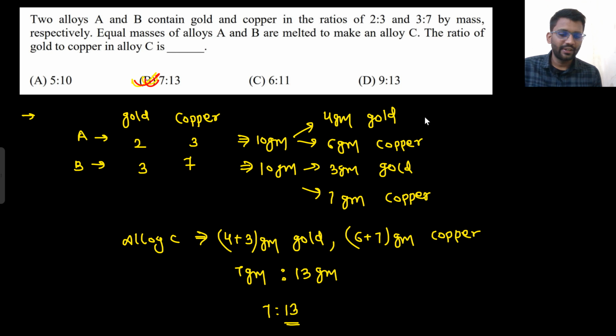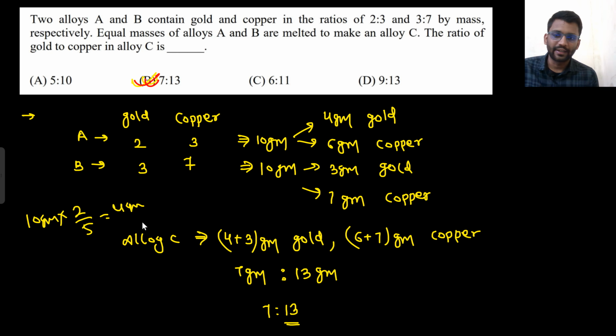I hope you got to know how I wrote 4 gram gold. 10 gram is there and 2:3, that means 2 by 5. That means 4 gram of gold is there and 6 gram of copper. How did I write it? 10 gram is total into 3 by 5. So it would be 6 gram. Well and good.